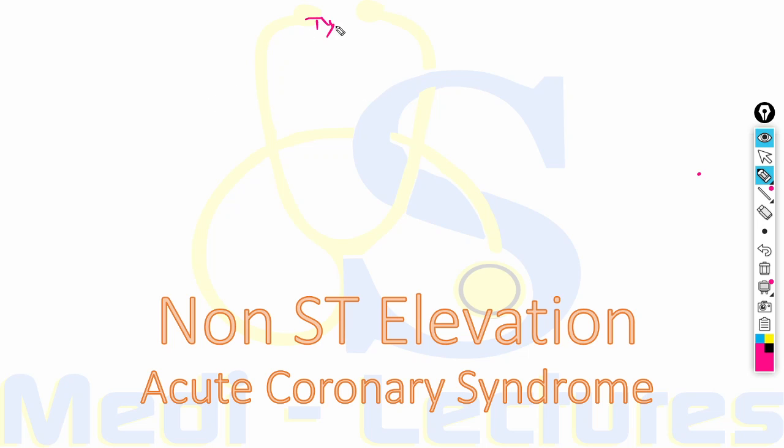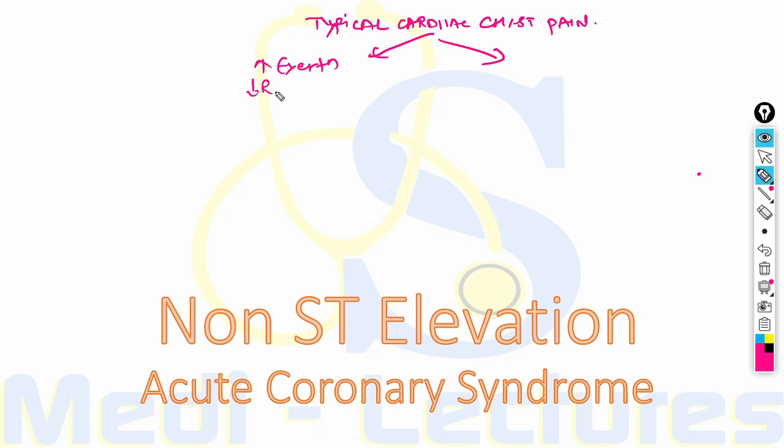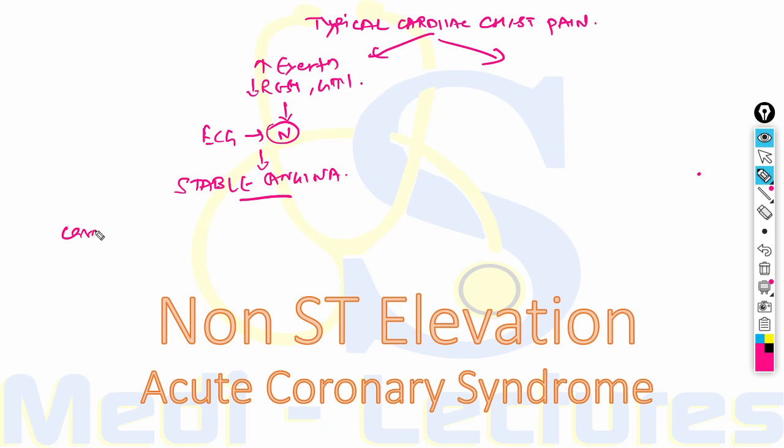So if a patient with typical cardiac chest pain presents, the chest pain can be increased on exertion, decreased on rest and nitrates. When we do the ECG of this patient, it is normal. This patient has stable angina with cardiac markers negative.